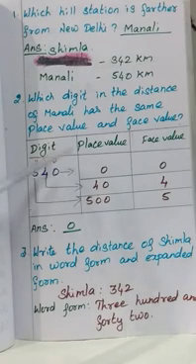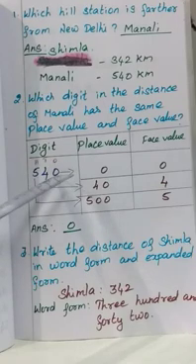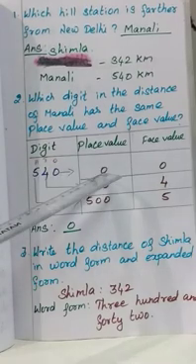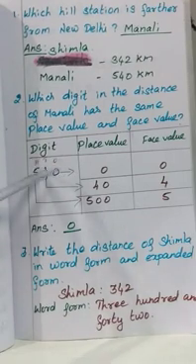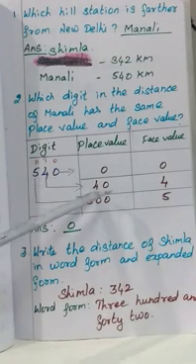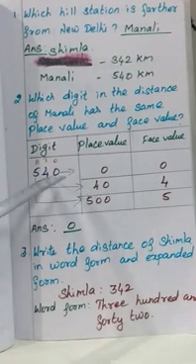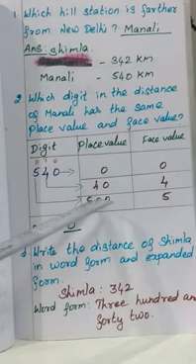540. So for 540, first you have to write the place values: ones, tens, 100. Okay, what's the place value of 0? Here in the ones place, what number is there? 0. So the place value is 0. Then in the tens place, 4 is there. So for tens place value you have to write 1 0. So 4 into 10, 40. So the place value of 4 is 40. And in the 100 place, one number is there, 5. So the place value for 5 is 500.